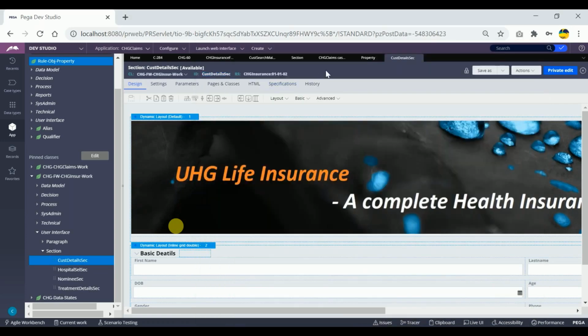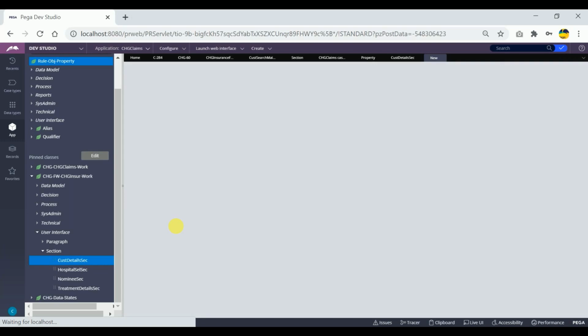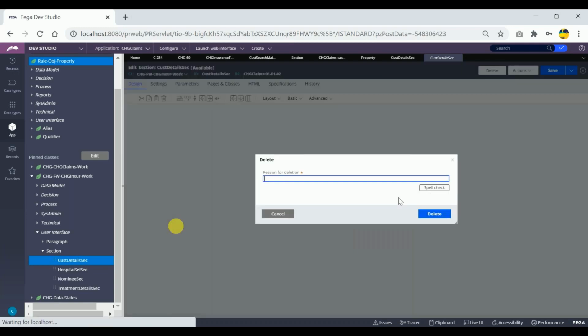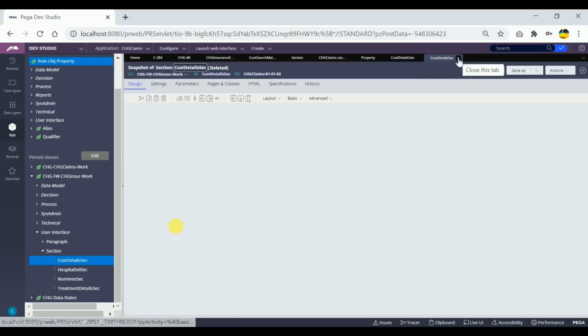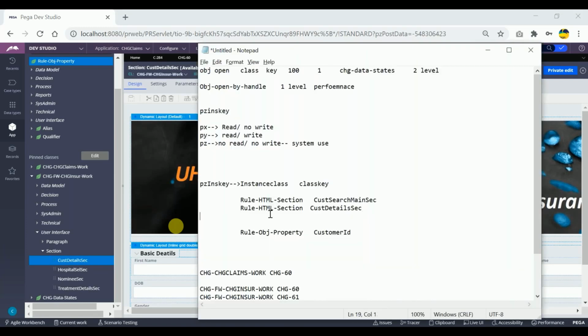Now I'm trying to save this as, in the implementation class, create and open. So can you tell me the class of this? Sorry, I have deleted in the wrong class. Let me delete this. So I'm trying to save it. For this, the instance class is this one. That's what you told me, right?